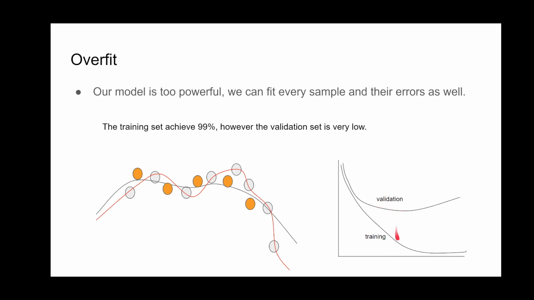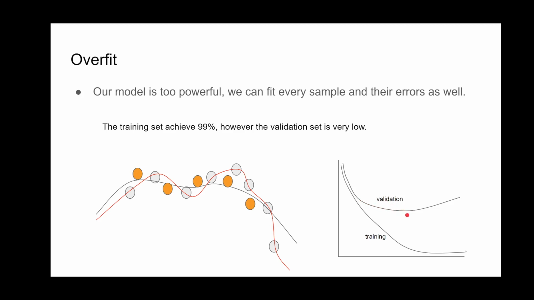If you continue to train, the training loss will continue to decrease, but the performance on the validation set will not improve, and sometimes it will actually get worse. For example, here, it means that we should stop the training at some point between this point and this point. Typically, we stop the training when the validation does not improve.